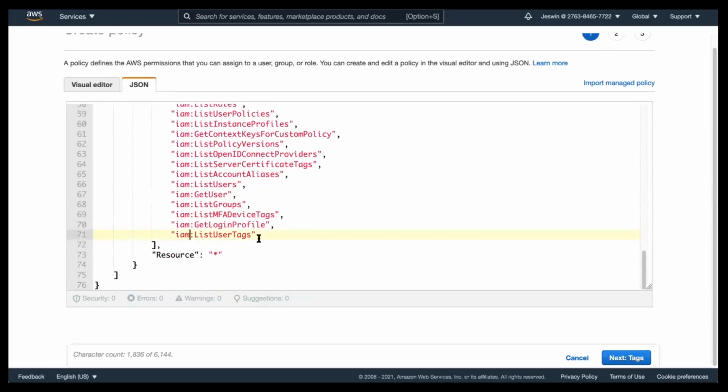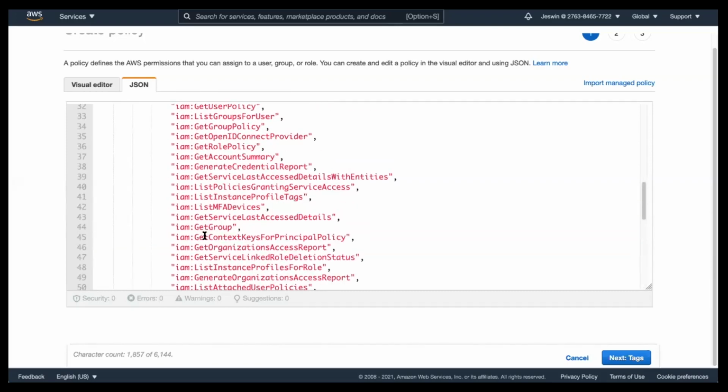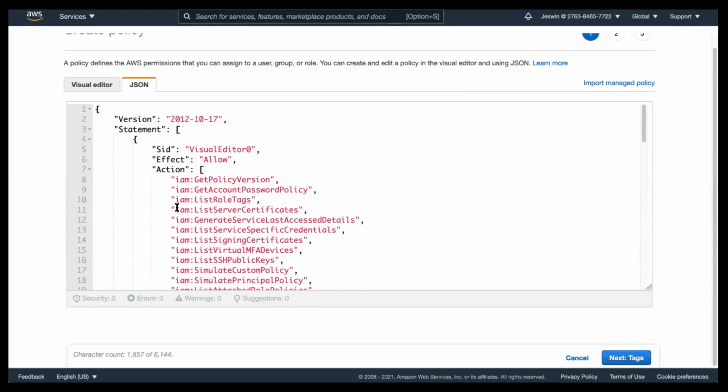Next, I'm going to quickly modify this one and introduce EC2:* and DynamoDB:*. So I have added allowed EC2 full access. Whenever there is a star following a service name, this is full access, right? Full operations, all operations can be performed. So I have allowed all access on EC2 as well as DynamoDB, and only read-only access to the IAM service.